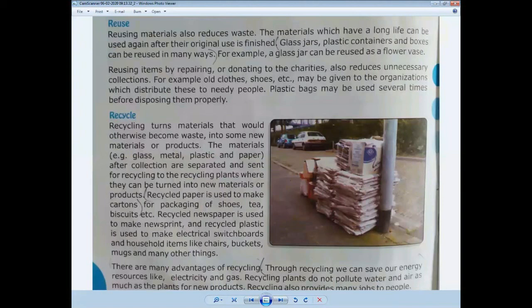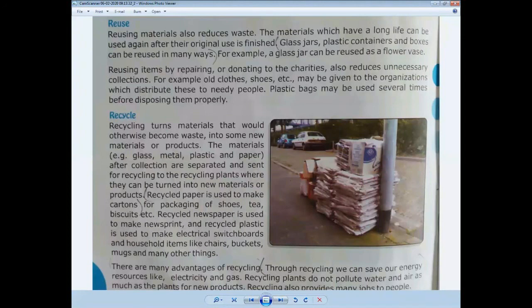One thing I just want to share with you: in well developed countries, they are using trash for making energy. They are also using recycled material for making electricity.